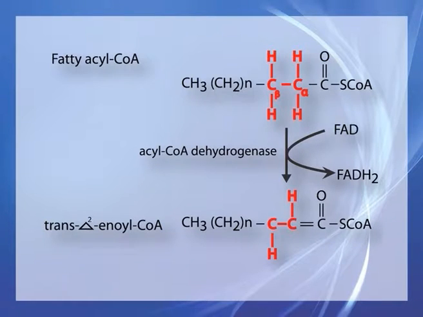They all have FAD as their prosthetic group, resulting in the formation of FADH2. One has the specificity ranging from C4 to C6 acyl coenzyme A's, while the second has the specificity from C6 to C14 and the third from C6 to C18.